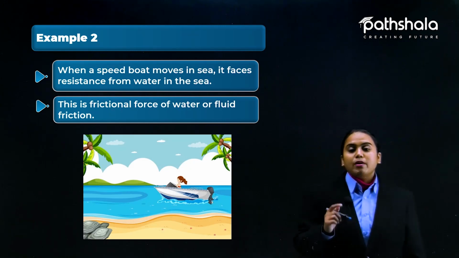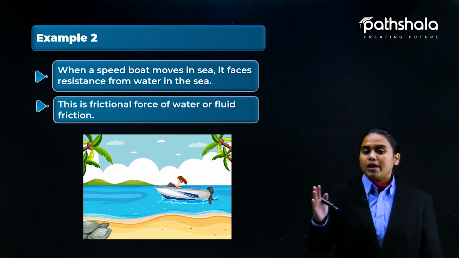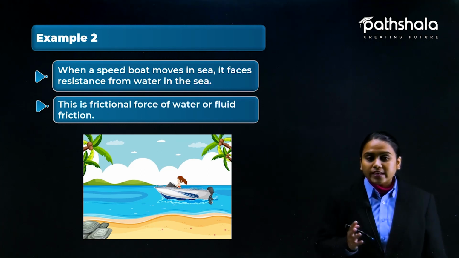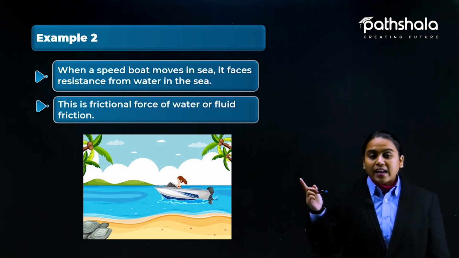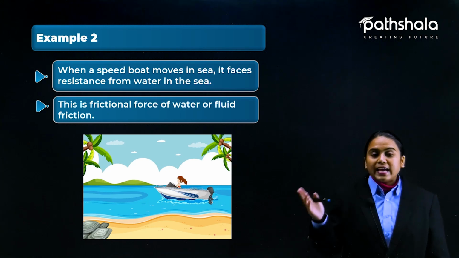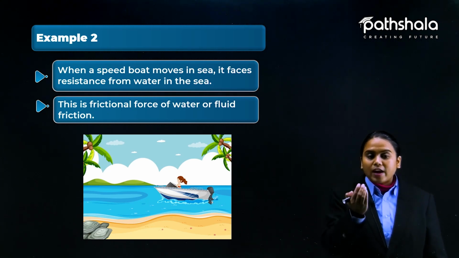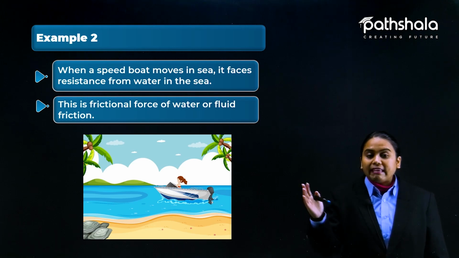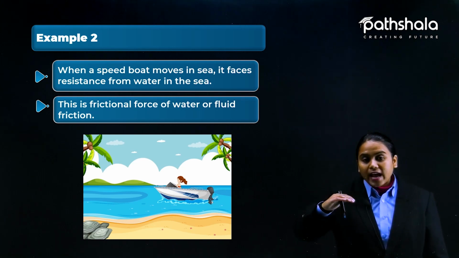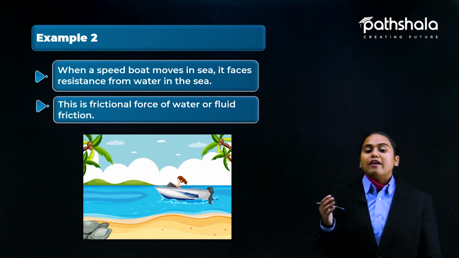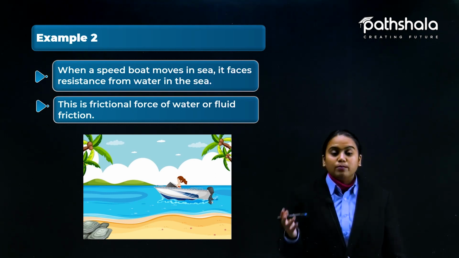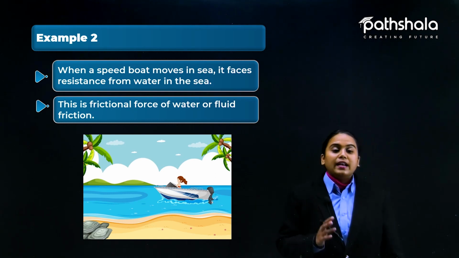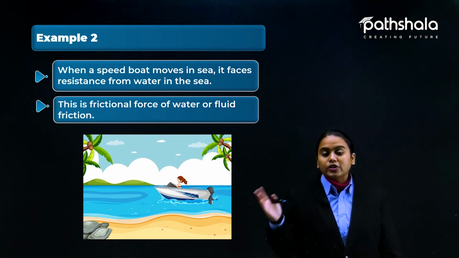In the diagram, the boat wants to move in some direction, and because it is in contact with the water, the water gets between the irregularities of the boat and forms certain kinds of bonds, and those bonds have to be broken, which ultimately gives the value of friction.